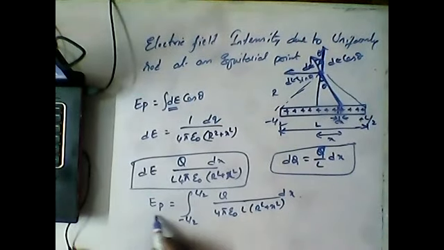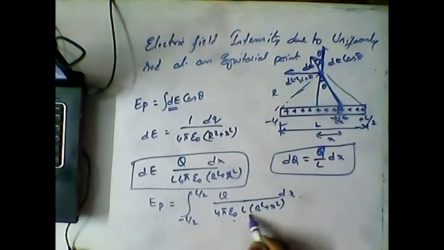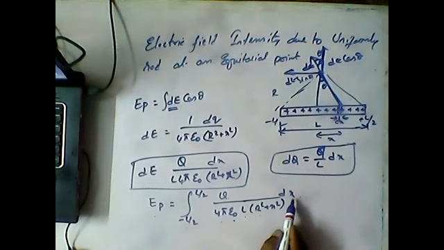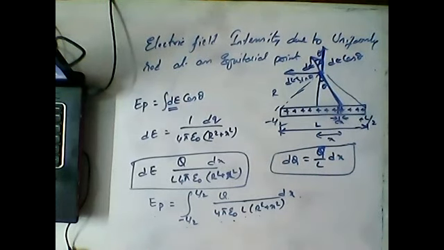Upon simplifying, we will get the final formula for the electric field intensity due to a uniformly charged rod at an equatorial point.